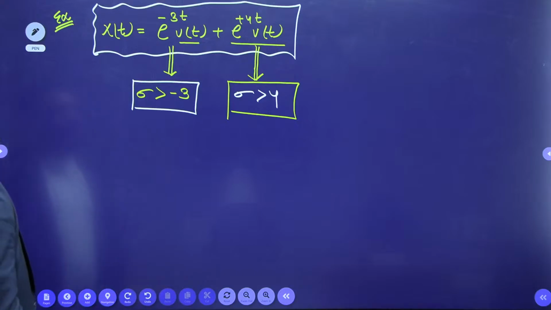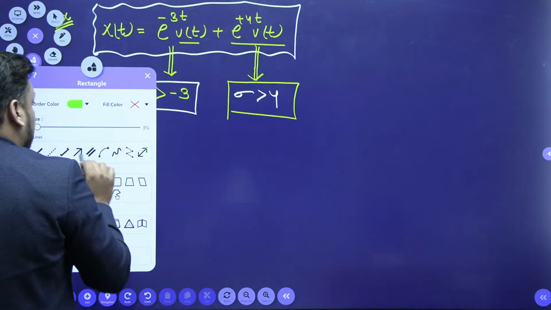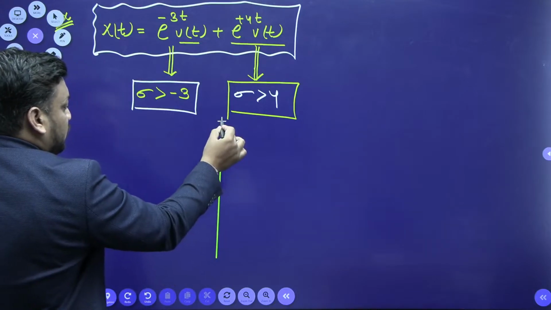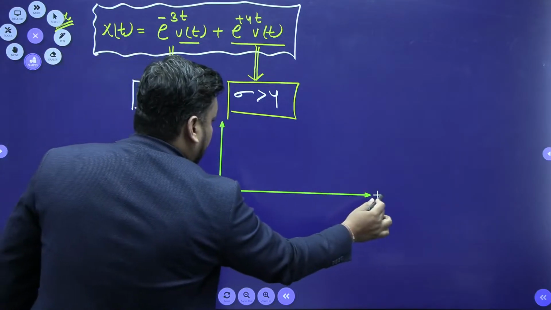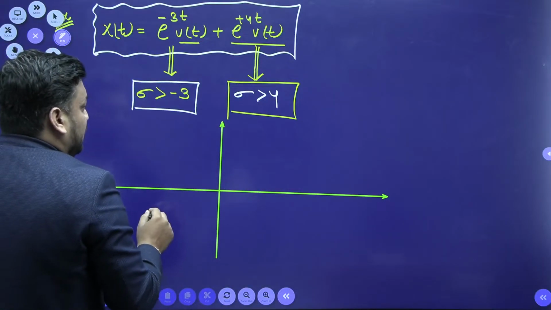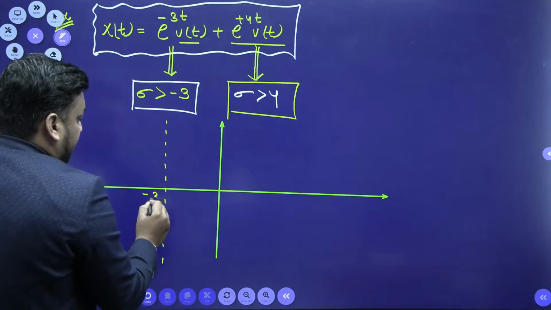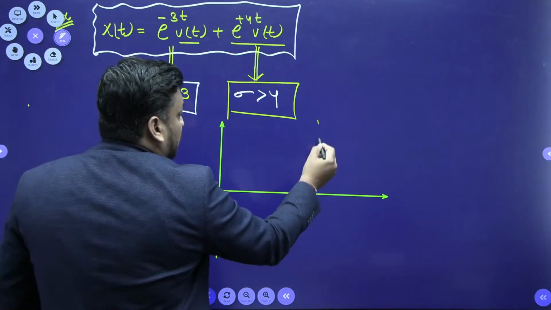Now you should tell me what is the common ROC. To make the common ROC, I should make a curve like this. So sigma greater than minus 3 and 4. So I am writing here minus 3 point and I am writing here plus 4 point.